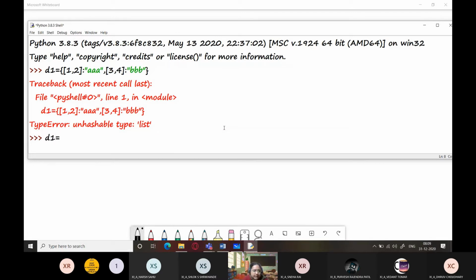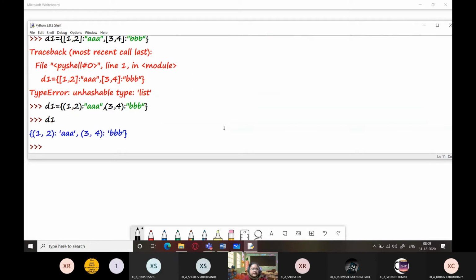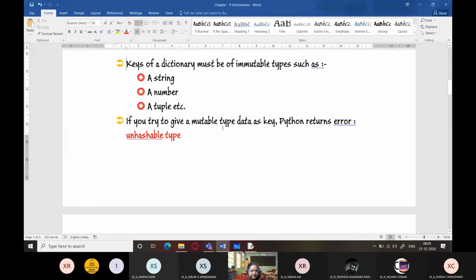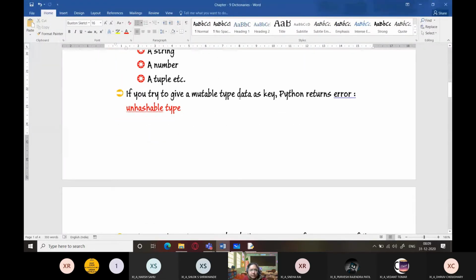But if you have an immutable data type here, that is allowed. You can see that here this is allowed. Immutable data is allowed to be a key, whereas mutable data is not allowed to be a key in a dictionary. Second point, if you try to give a mutable type data as key, Python returns the error unhashable type. That is, it cannot convert it using the hash function, right?